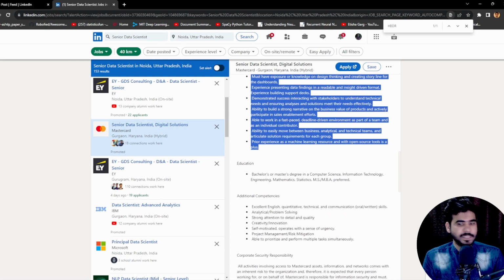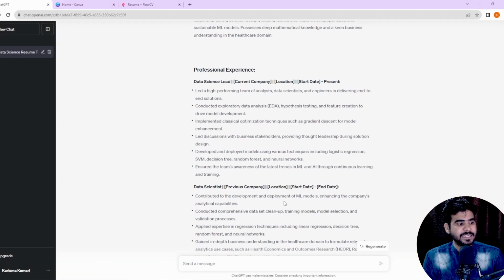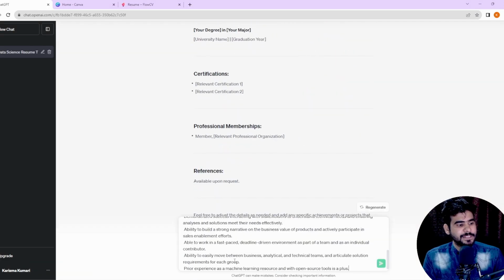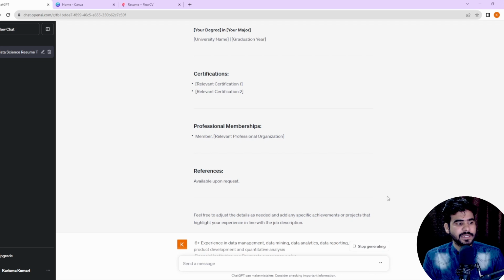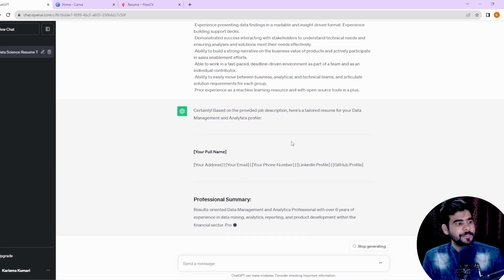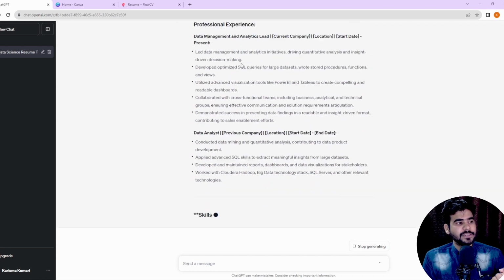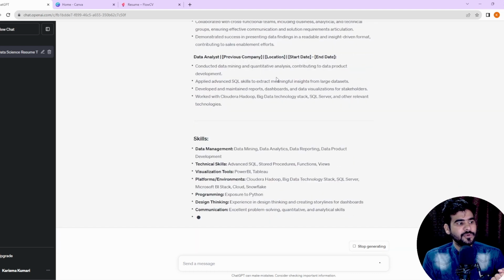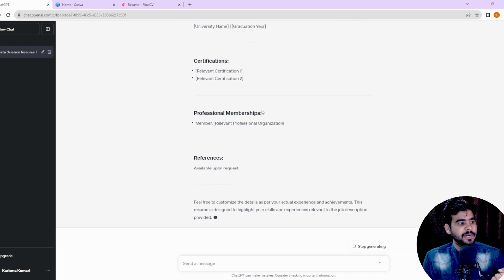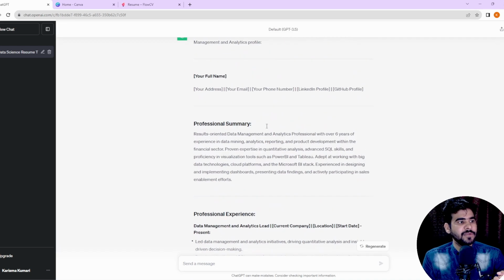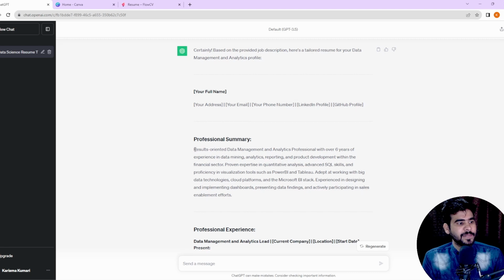This particular JD, and after that let me go to ChatGPT, paste it here, and click on send message. So let's wait here. Again we are getting a complete profile summary, experience one by one in both the companies. These are the complete skills that we are getting: education, certification and the professional membership. Let's verify once. Yes, this is the complete summary that we are getting.